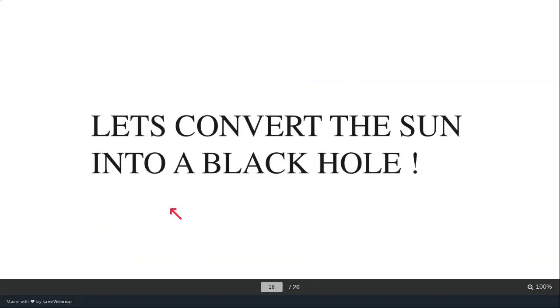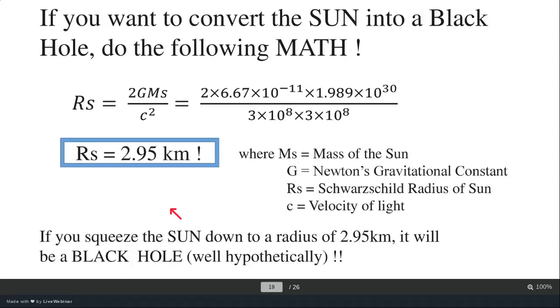Now let's convert the sun into a black hole. You can do it using some basic physics, but only hypothetically. In reality, it is not possible. So this is the equation we use, the same equation of our escape velocity. Over here, Rs is the radius of the sun, G is again Newton's gravitational constant, Ms is the mass of the sun, and c square is the speed of light.